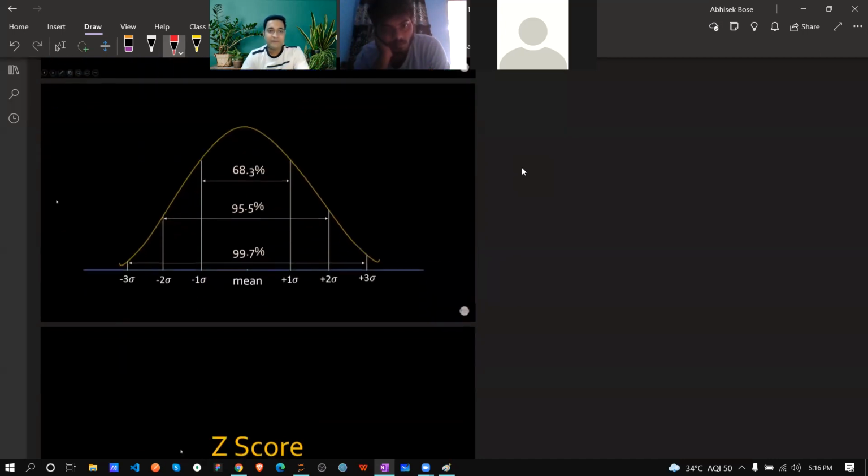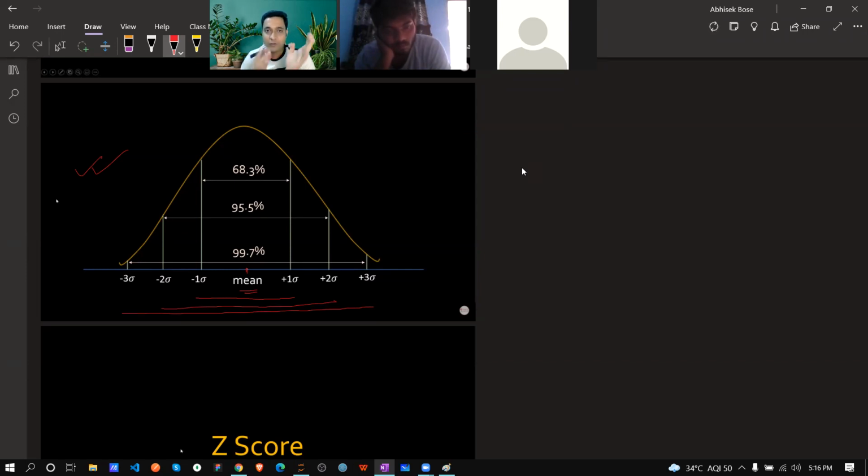Now this is the fun part. What does my standard deviation mean, and what is the thumb rule over here? If this is your distribution and this is your bell curve, the middle point is called the mean, that we already saw. So think about -1 to +1, -2 to +2, -3 to +3. Those are called quartiles.